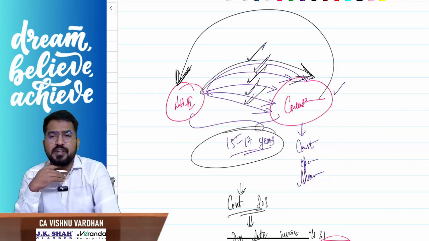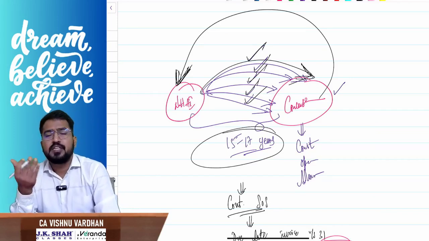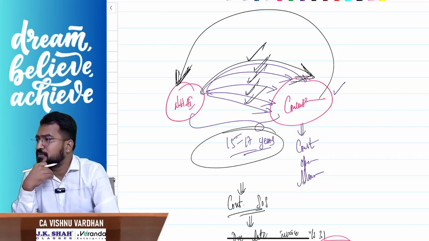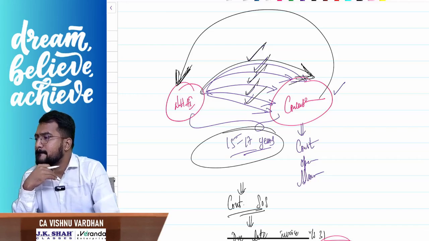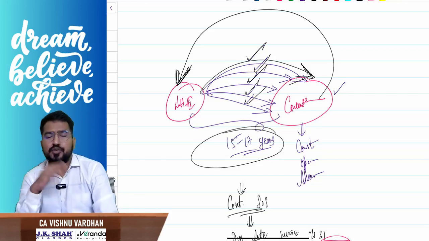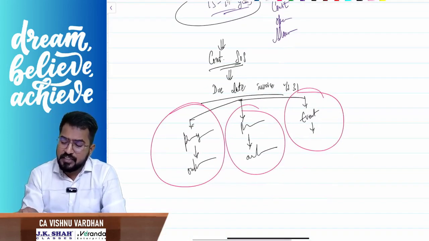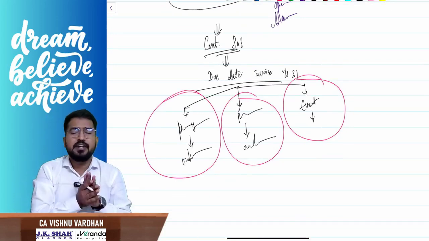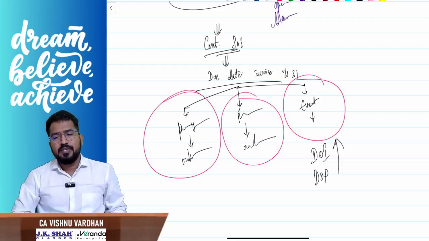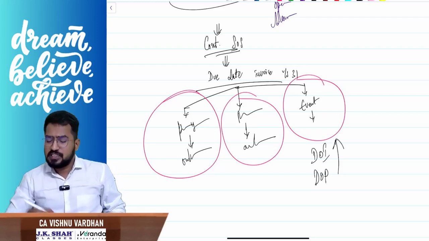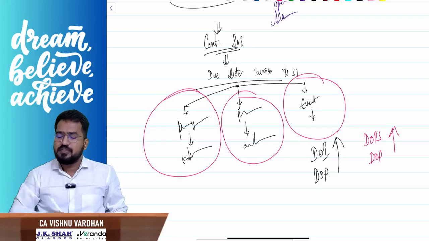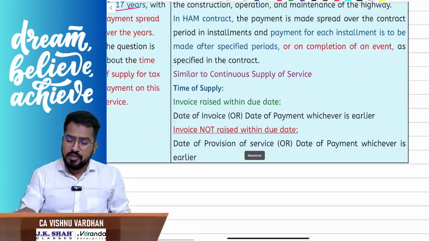What will be the time of supply? Because this is supply of service, for services what is the section for time of supply? Exactly, section 13 subsection 2. You should check now whether this invoice is raised within the section 31 time limit or not. If it is raised within the section 31 time limit, then the date of invoice or date of payment, whichever is earlier, will be the time of supply. If the invoice is not raised within the section 31 time limit, then the date of provision of service or date of completion of service, or date of payment, whichever is earlier. So that is what the concept is all about.